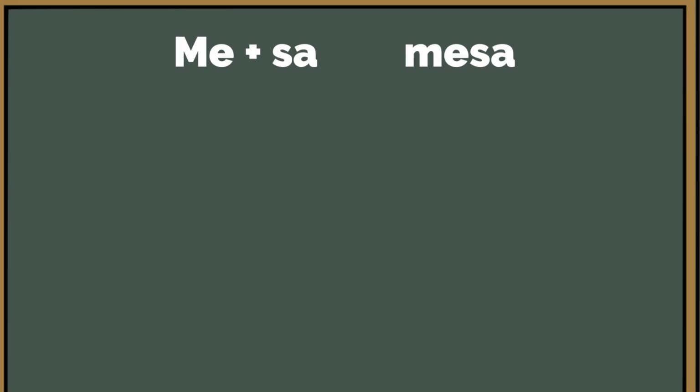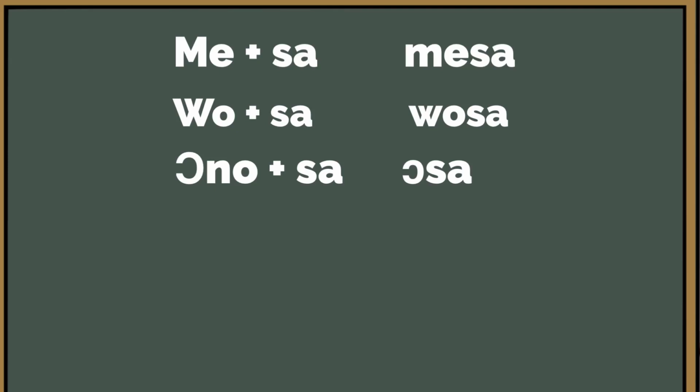Good. Let's take wo. Wo as a subject, we will write it together with the verb sa. So it will become wosa. You dance. And then let's take he or she, ono. He dances, or she dances, will become osa.